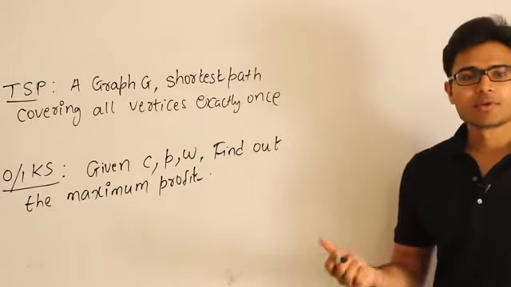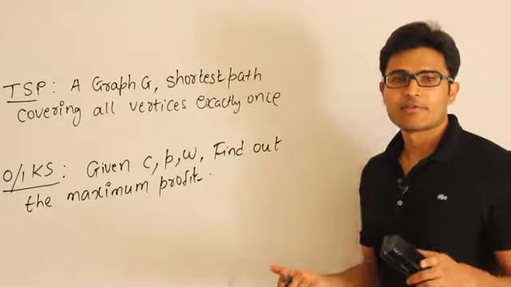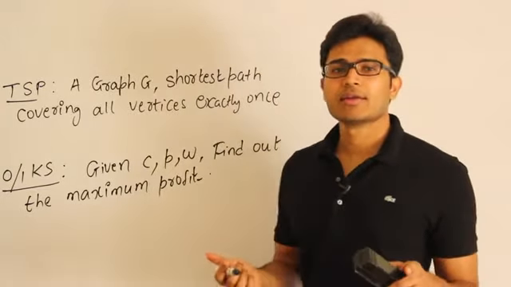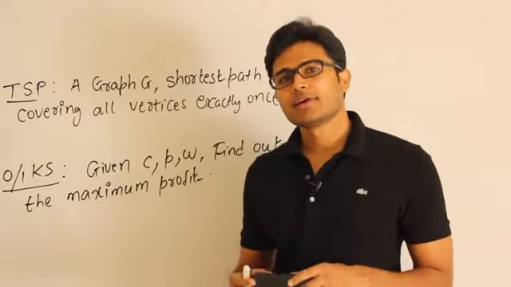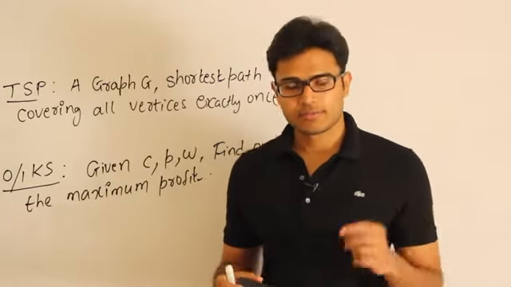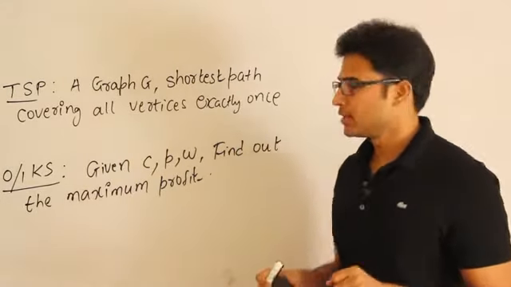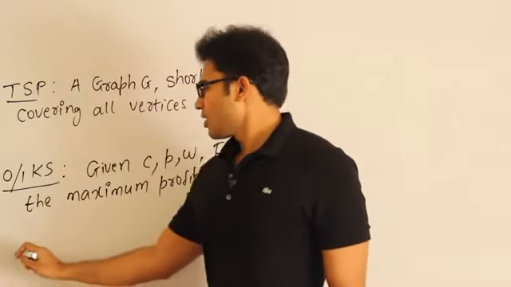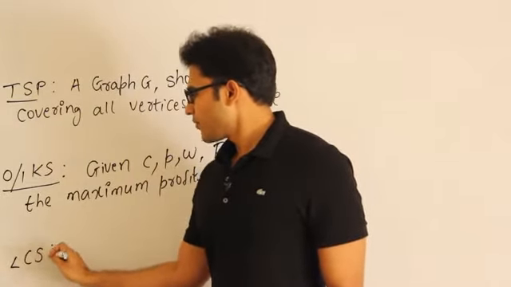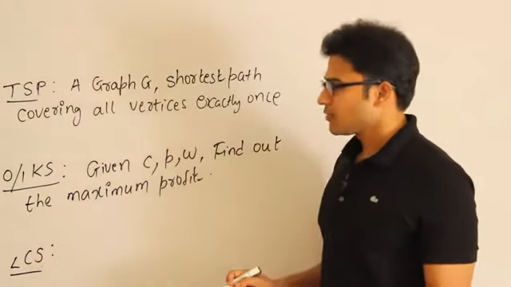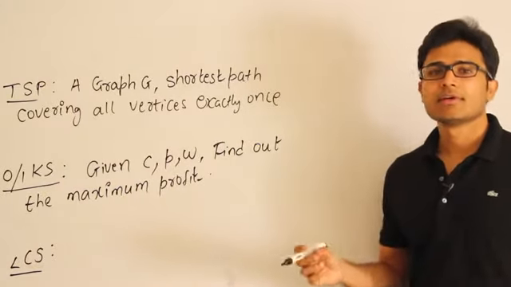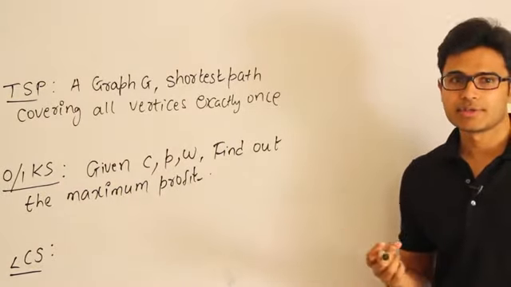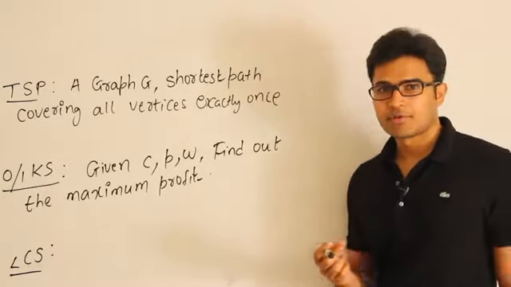Again, for this problem also we have seen that we have a dynamic programming algorithm, and it is going to take a very long time, which is not polynomial. Now we have one more problem called longest common subsequence. Why am I taking these problems? Because we have seen all of them, and we have seen that there is no polynomial time algorithm for them.